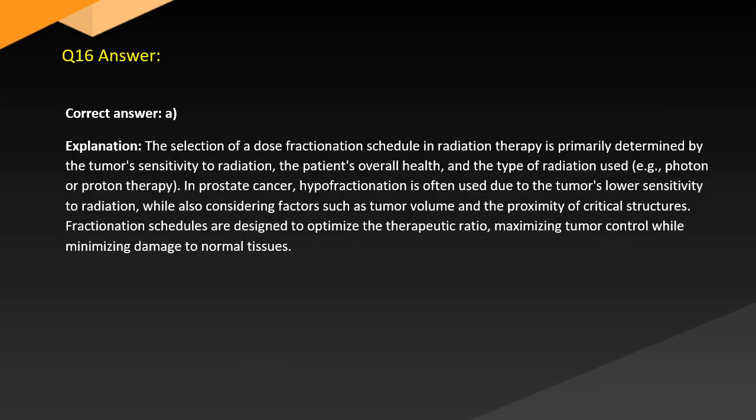Answer. Correct answer: A. Explanation. The selection of a dose fractionation schedule in radiation therapy is primarily determined by the tumor's sensitivity to radiation, the patient's overall health, and the type of radiation used, e.g., photon or proton therapy. In prostate cancer, hypofractionation is often used due to the tumor's lower sensitivity to radiation, while also considering factors such as tumor volume and the proximity of structures. Fractionation schedules are designed to optimize the therapeutic ratio, maximizing tumor control while minimizing damage to normal tissues.